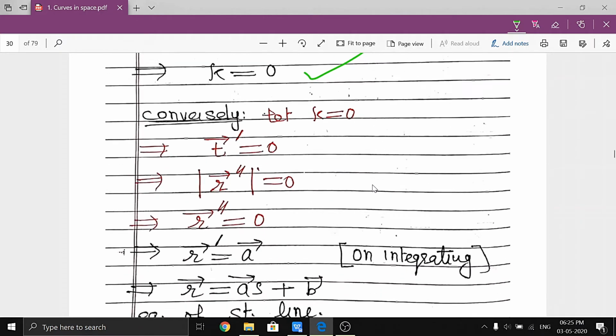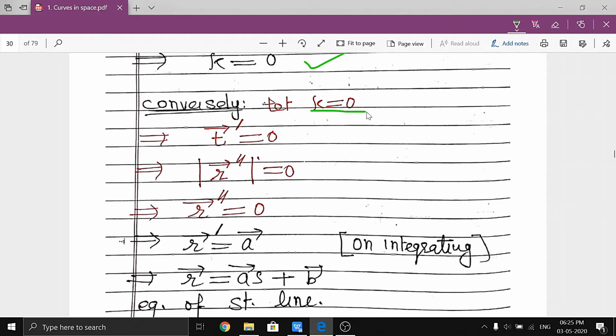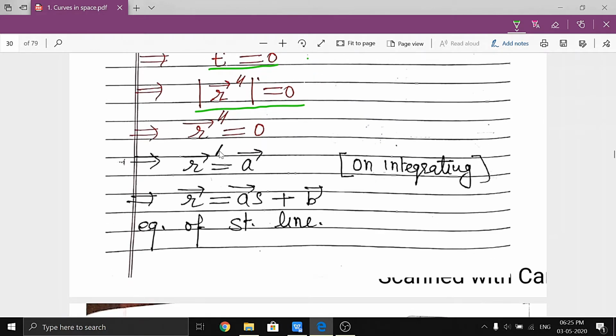Now the sufficient condition. Suppose kappa is equal to 0. Then by the Frenet formula, t dash, which is equal to kappa n, is 0. So it implies r double dash is equal to 0, right? If r double dash is equal to 0, now integrating with respect to s, it implies r dash is equal to a constant vector.